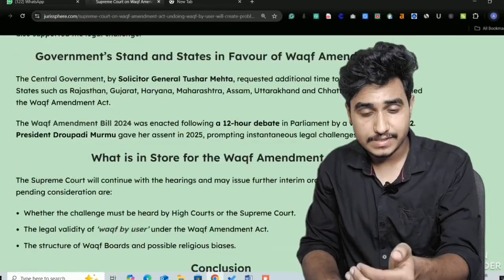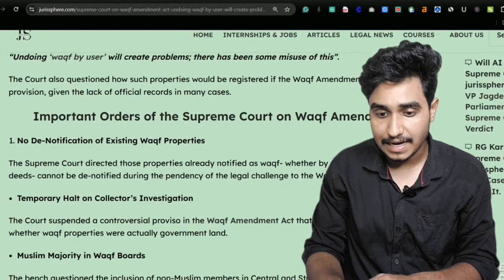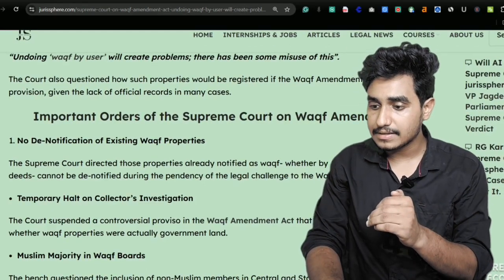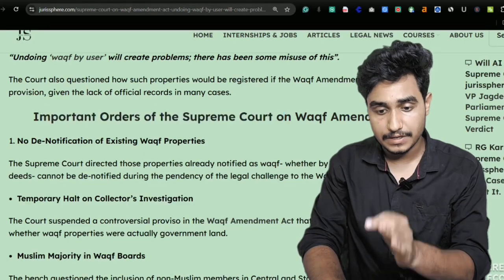Now going to the other sections of this article, as you can see, there is another heading, that is, important orders of Supreme Court on Waqf Amendment Act. When you read this completely, you can understand that there is another focused keyword that has been written in this article, and the focused keyword is Waqf by user. I think you have got it.